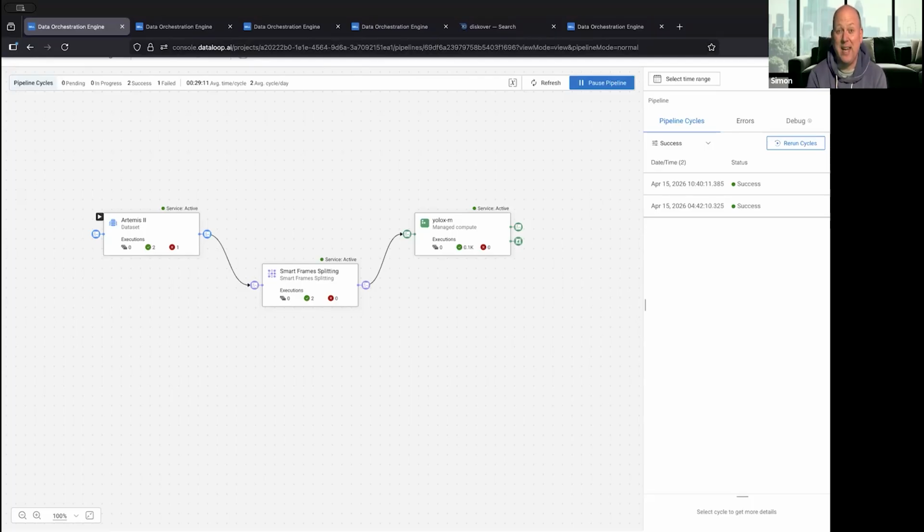What we're going to show you right now is the new data orchestration engine from Dell Technologies. Why it's really important and really interesting and really exciting for media organizations. So media organizations have been enriching the metadata of their content and maintaining databases of their archives for years and years. And they've always been looking for ways to improve the efficiency of enriching that metadata.